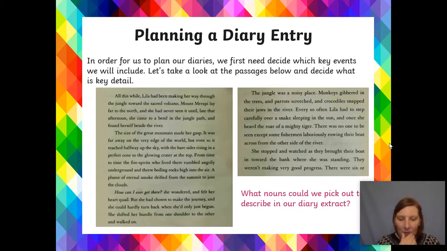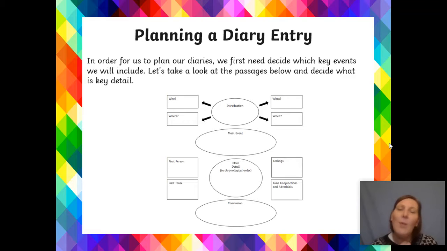We're definitely going to talk about that. Anything else? Oh, perhaps the river, the fishermen. We can use those, can't we, to describe as well. Now, when we're going to plan our diary, we first need to decide which key events, and we've just talked about that now, haven't we?